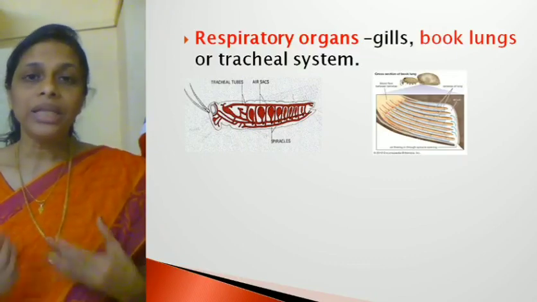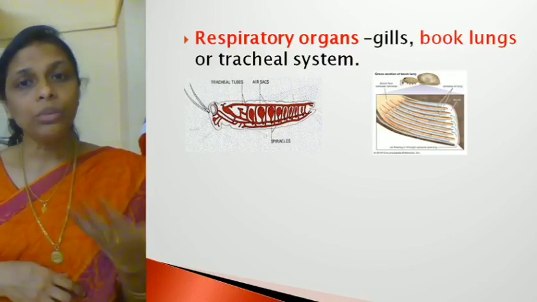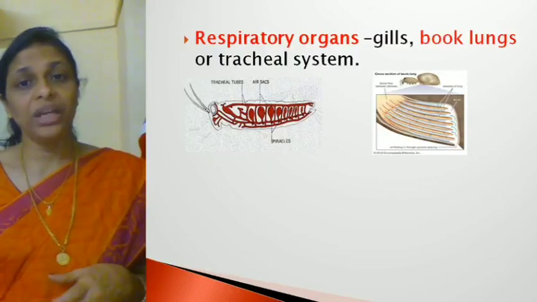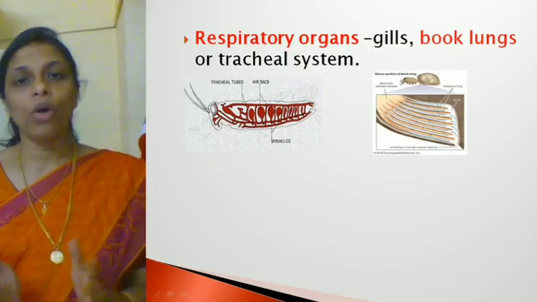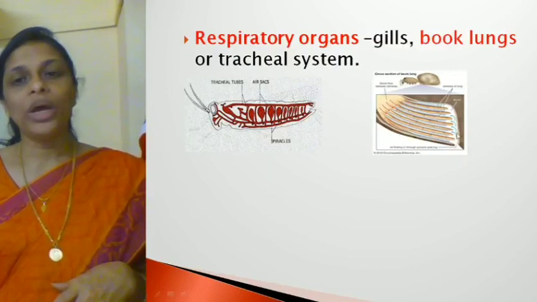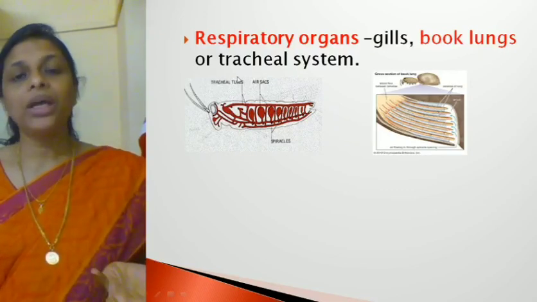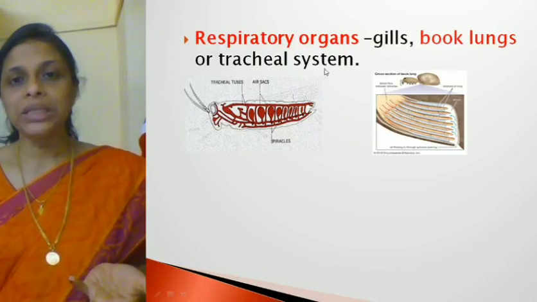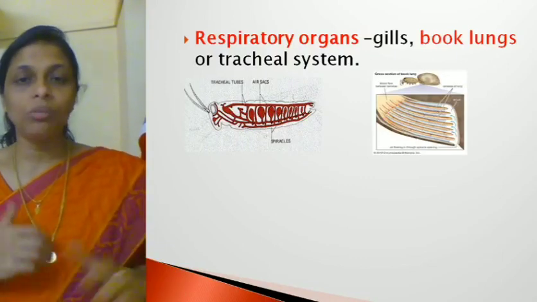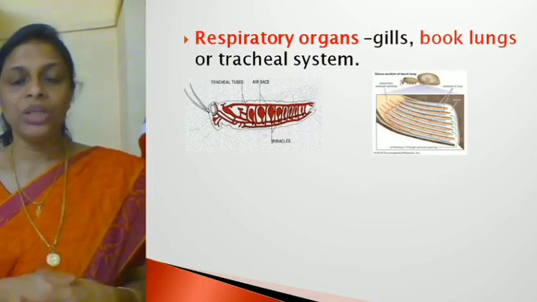Then, another type of respiratory organ found in terrestrial arthropods is either book lungs or the tracheal system. In some arthropods, we find book lungs, that is, lungs in the shape of a book. The lungs will be found in the form of pages of a book. That is why it's called book lungs. So this is a picture of a book lung. Some other arthropods show the tracheal system. Tracheal system means they have trachea, tracheoles and air sacs. We will study the respiratory system in detail when we discuss the cockroach.